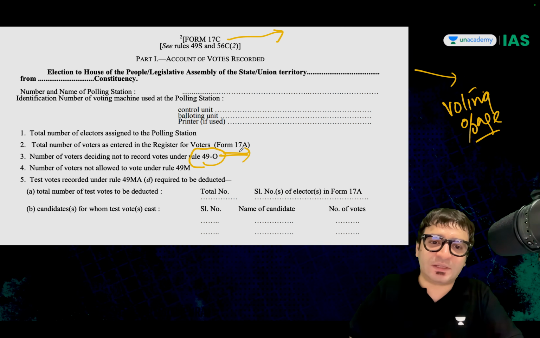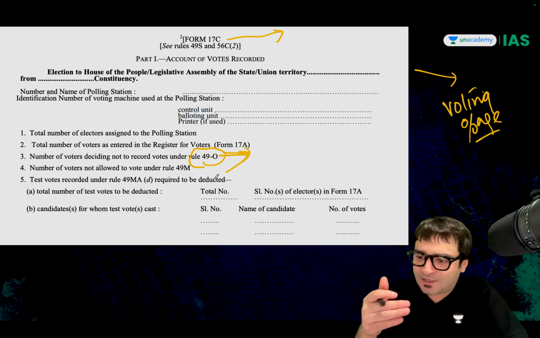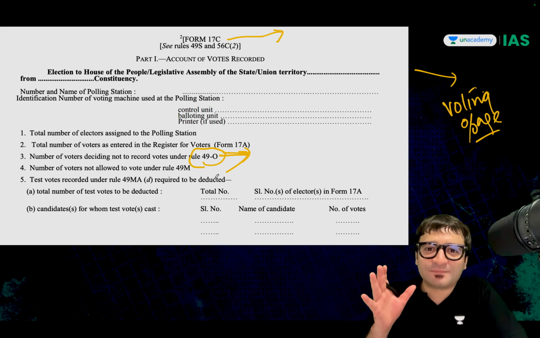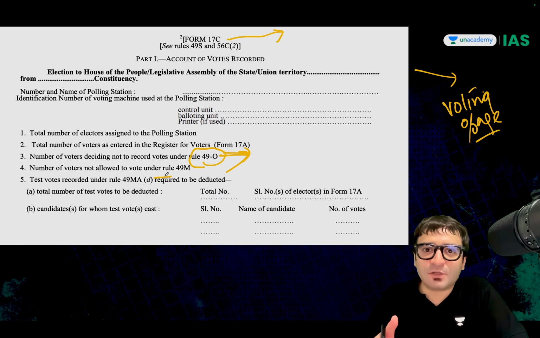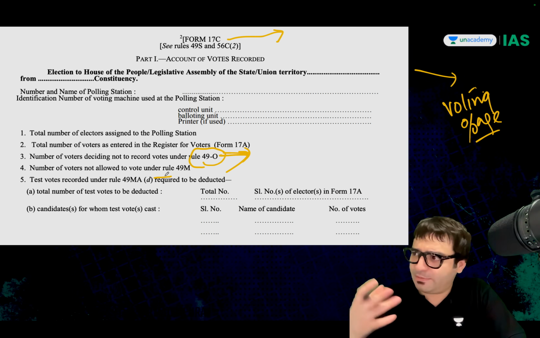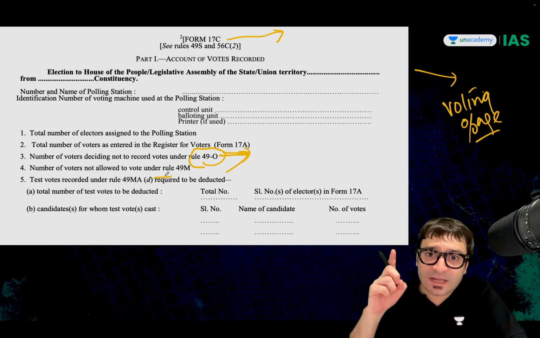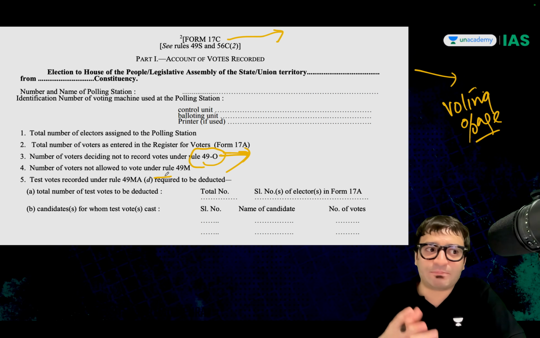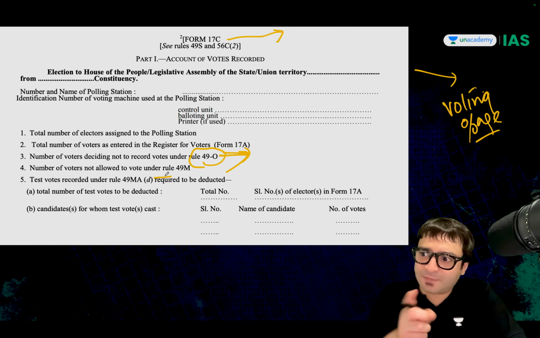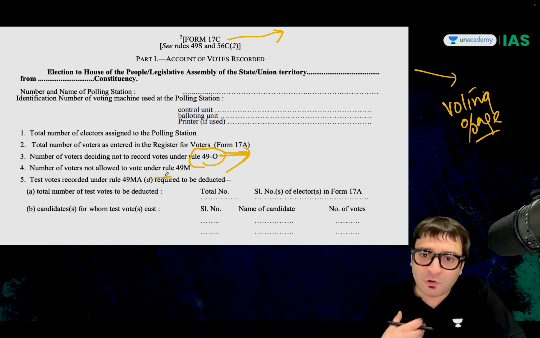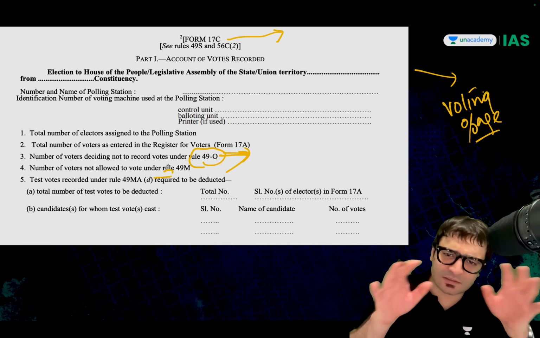Prior to NOTA, there used to be this Rule 49O, which means I entered the polling booth, but I did not vote. Or I entered the polling booth, but I was not allowed to vote. Why? Because, for example, inside the polling booth I decided to hit the presiding officer, I'll be thrown out. Or previously I had decided that I will send my proxy to vote. For example, I am old, differently abled, more than 90 years old, I cannot go to a polling station. I will send my proxy. That proxy has already voted. And I say, no, I also want to vote. I will not be allowed to vote. So there are various criteria such as this.